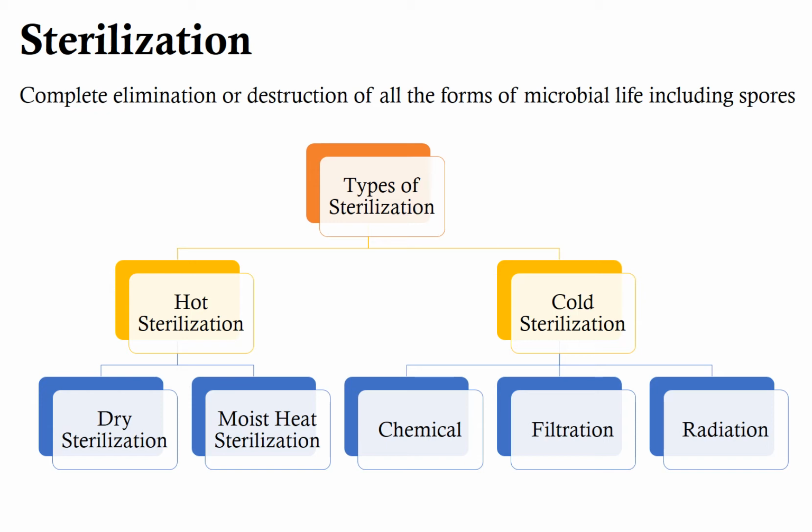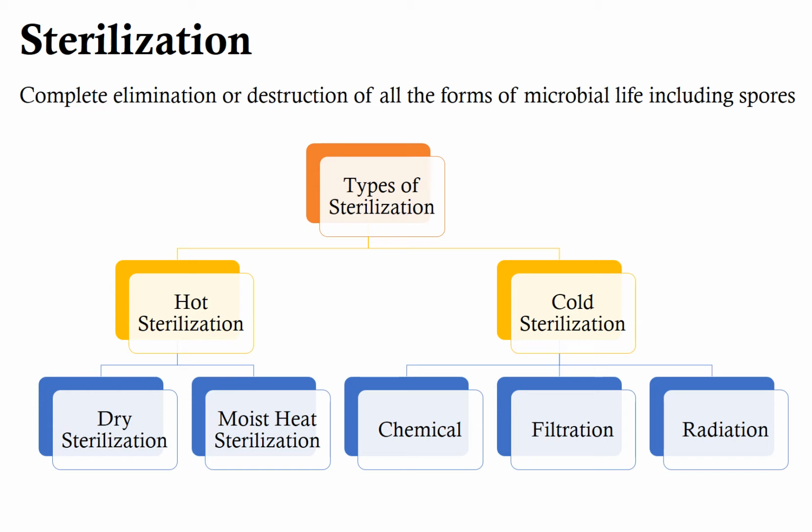Microorganisms can be killed either by physical agents such as heat and irradiation or by chemical substances. Under hot sterilization, it is further classified into two types, dry sterilization and moist heat sterilization. Hot sterilization is the most common method of sterilizing food, hospital supplies, and many other substances. Either moist heat, that is hot water or steam, or dry heat can be used depending on the nature of the substance to be sterilized. Moist heat is also used in pasteurization, which is not considered as a true sterilization technique.